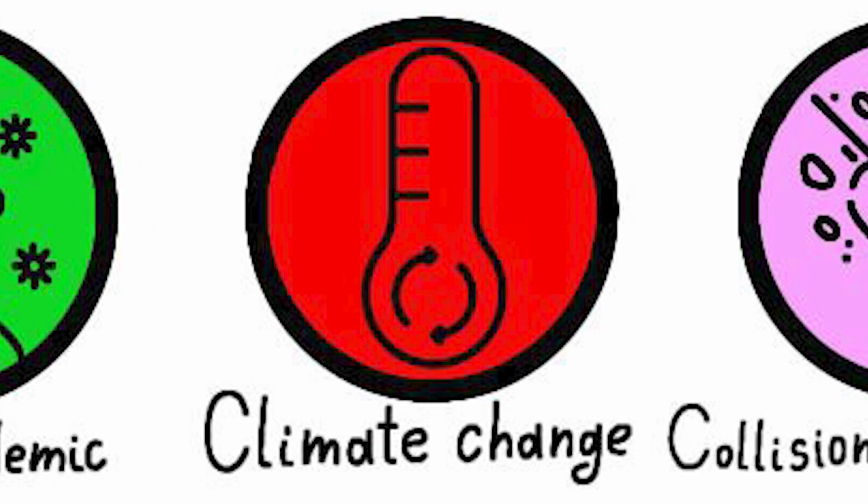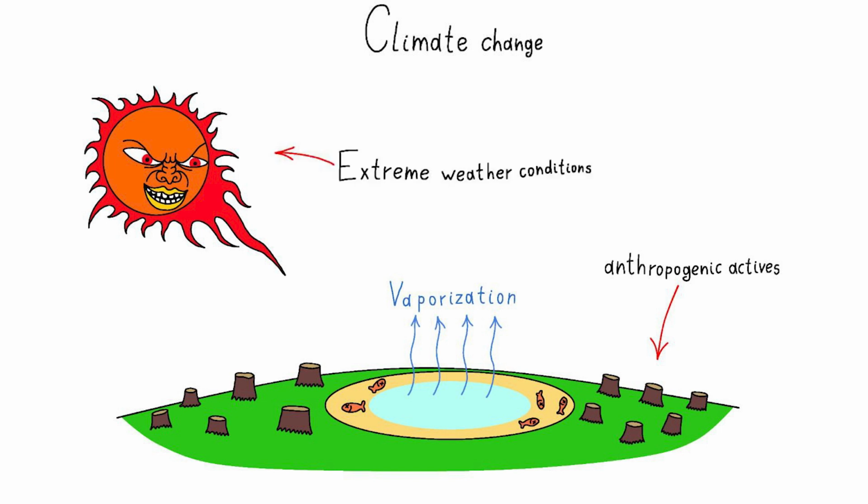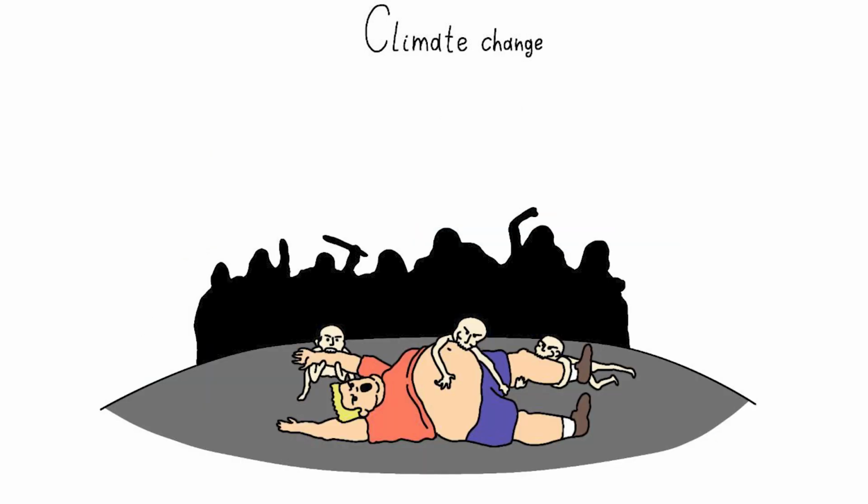Climate change. Abrupt climate change caused by anthropogenic activities can lead to extreme weather, deteriorating living conditions, and the extinction of many plant and animal species. Climate change could force millions of people to flee their homes due to the threat of floods, droughts, famine, riots, and other catastrophic events, leading to an increase in refugees, migrants, and social conflict.